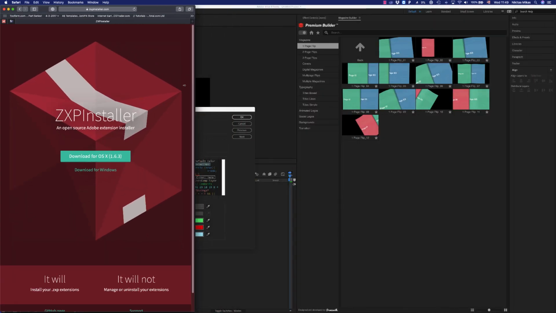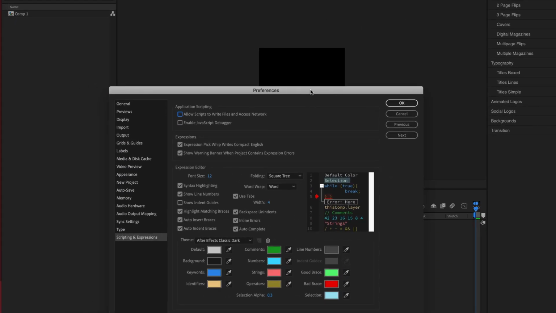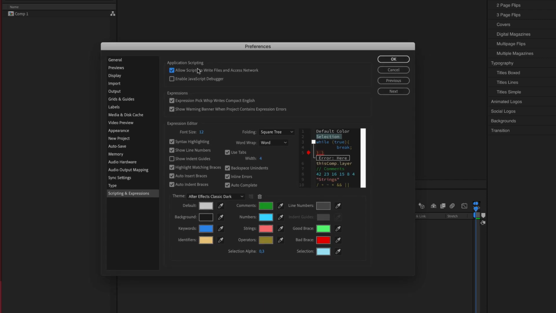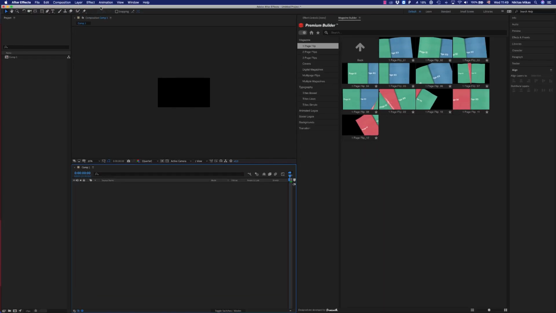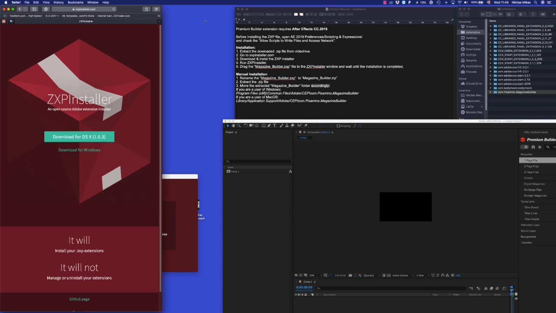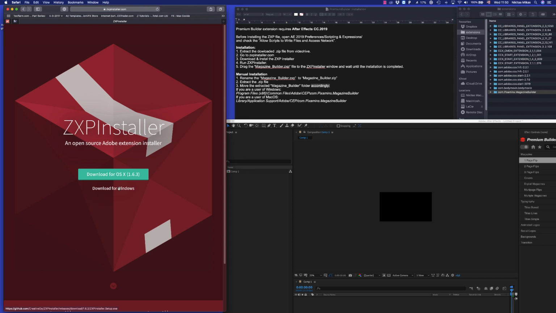First of all, you should go to your After Effects 2019, which is required in order to work with this script, and check Allow Scripts to Write Files and Access Network. After that, go to zxpinstaller.com and download the appropriate extension version, whether you have a Mac or a Windows.